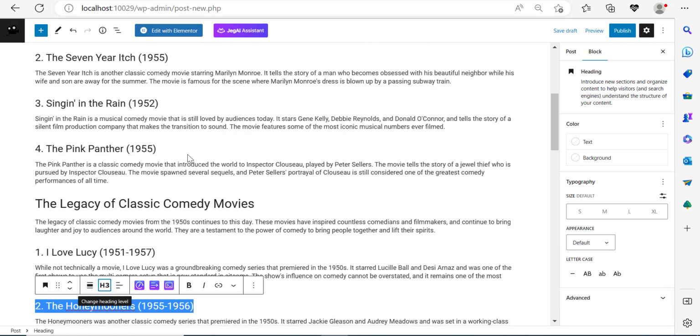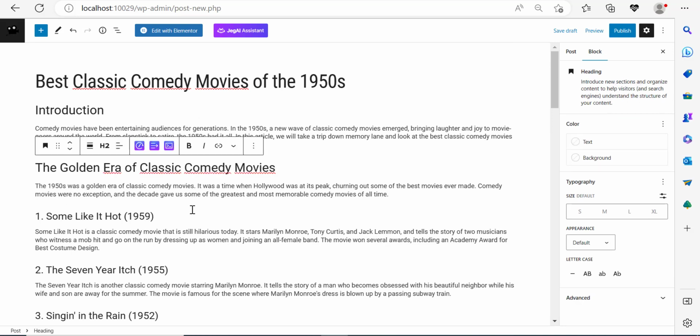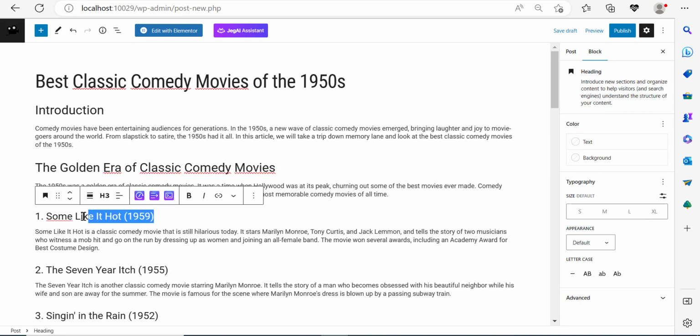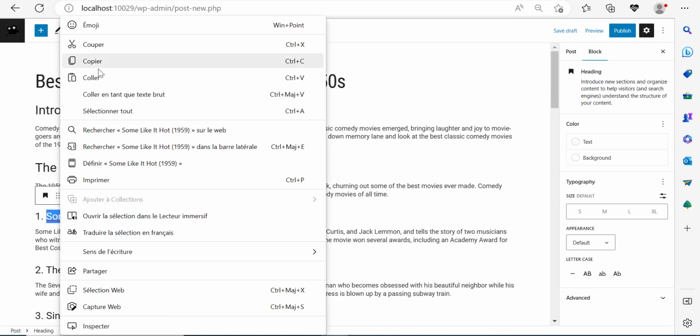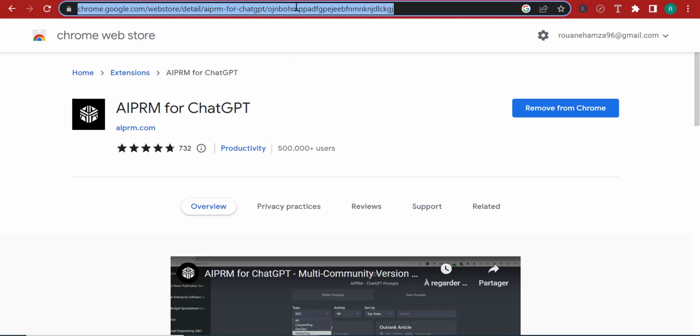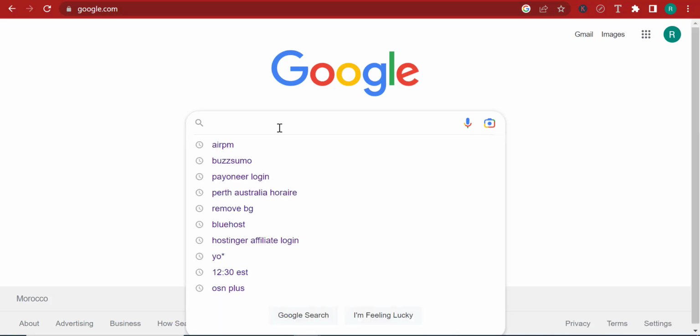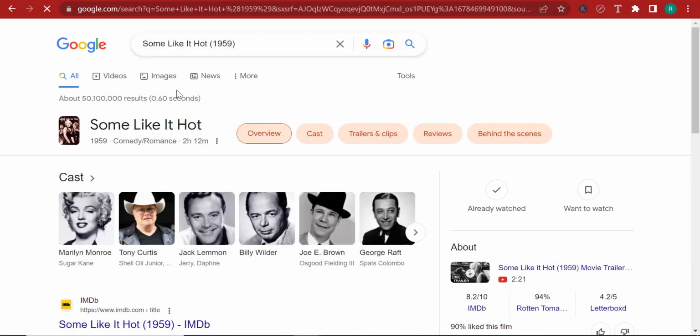Now over here, we have the content inside. So what we're going to have to do is go ahead and get some images. Here, this is a movie known as Some Like It Hot. So I'm going to go to Google and search for this specific movie, very simply, Some Like It Hot. Never watched that movie, but let's go and search for it.